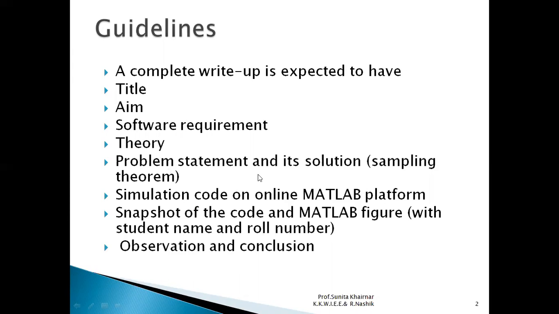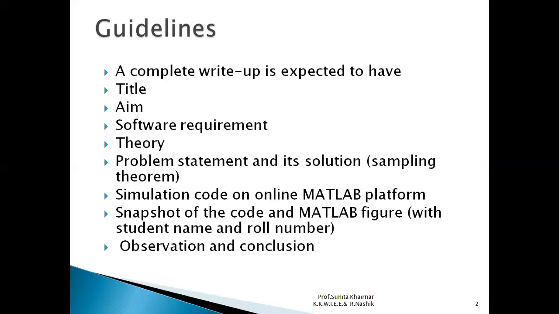For sampling we will require the main component, that is sampler. Why is this sampler required? Because we have to convert analog signal into digital signal. As we learned, there are so many advantages of digital control systems. For example, this system uses a digital controller, so we can obtain maximum productivity, high accuracy, minimum cost. Also, data processing with the help of this digital controller is straightforward and fast. The complex control calculations can be performed very easily. The digital processors are very compact, light in weight, versatile, and so on.